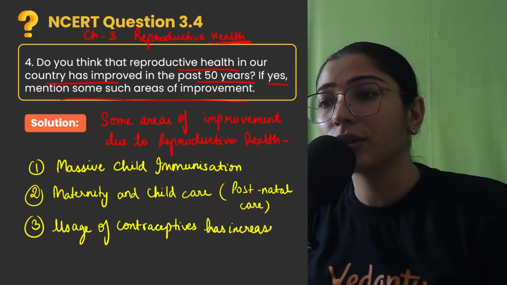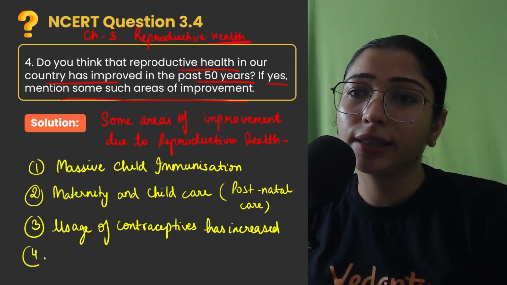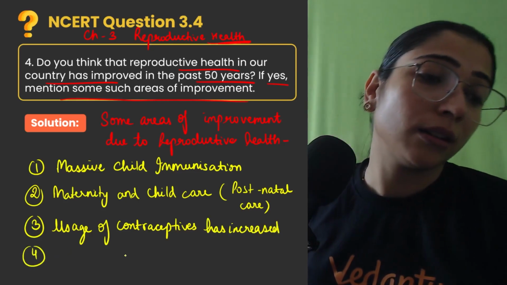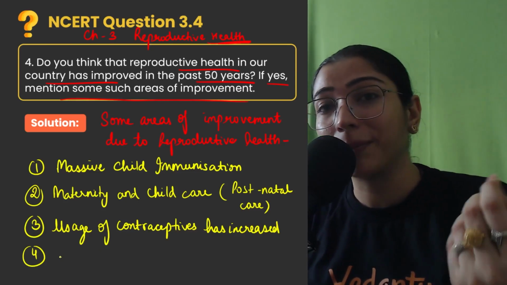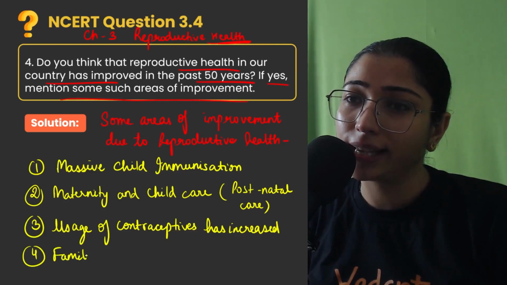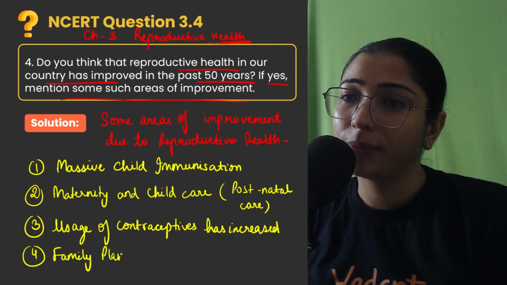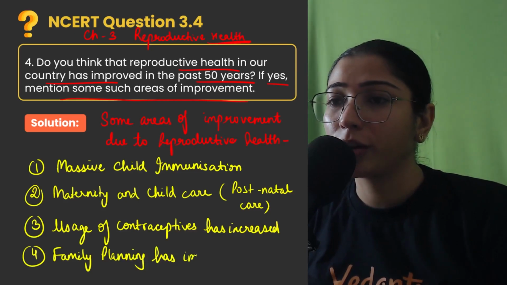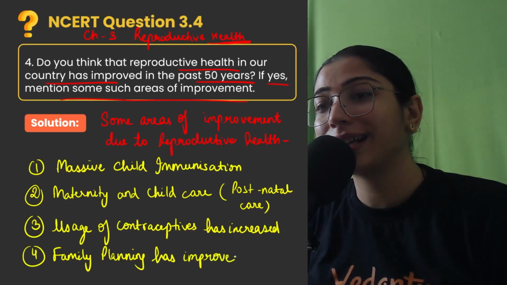And lastly, children, family planning methods have come into a bigger picture. So family planning has improved. I hope, children, this solution is clear to you.